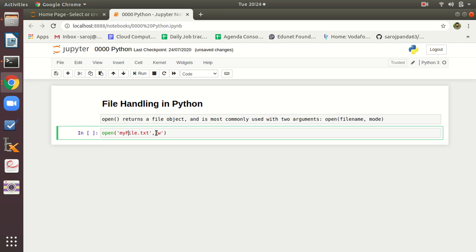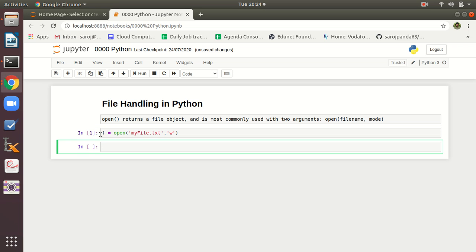Okay, then this will return a file handler. Let the file handler name be f. Okay, and I'm going to execute it. So it will create a new file whose name is myfile.txt, and it is opened in write mode. And what is the file handler? f. So by using this file handler we are able to write anything inside the file.